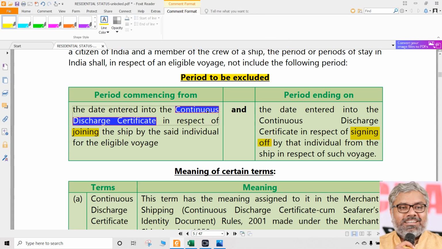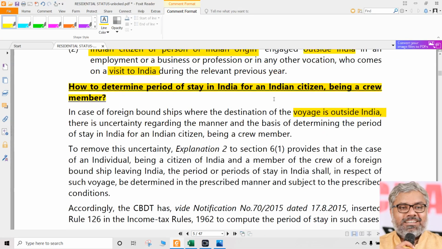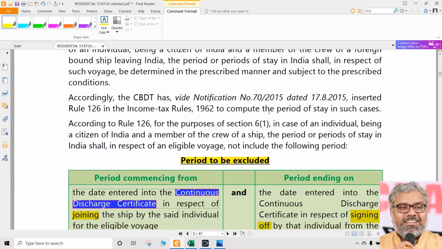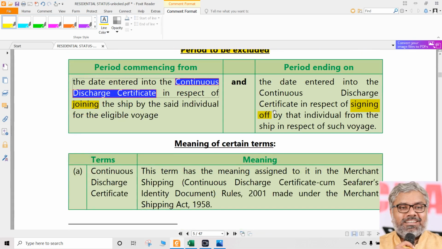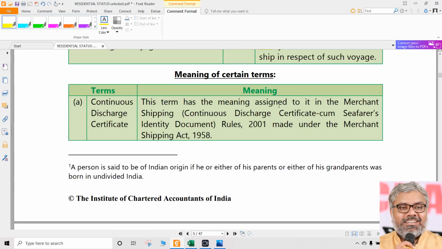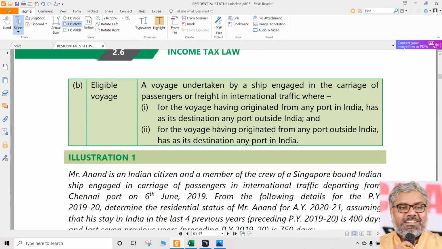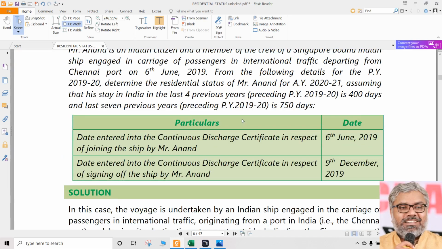Will the same rule apply to non-Indian citizens? No, sir. This is only applicable for Indian citizens. That's all. So be very clear about this exception. Only for Indian citizens. This continuous discharge certificate is a very important term. If it is given in the questions, we should be very careful to identify this name, continuous discharge certificate. Eligible voyage and all, we don't need to know that. Now look at this example.